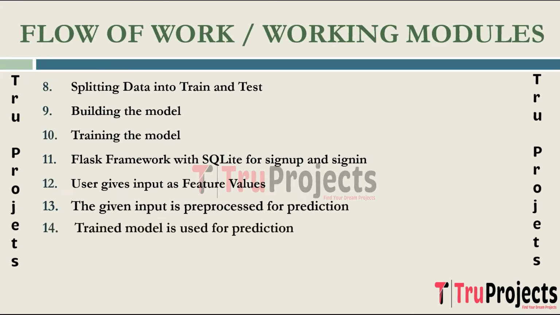Trained model is used for prediction. The pre-processed input data is fed into the trained machine learning model. The model predicts whether the input corresponds to a stroke or not based on the patterns it learned during training. Final outcome is displayed through the frontend. The model's prediction is displayed on the frontend of the web application, providing users with the outcome of the stroke prediction based on the input features. This includes indicating the likelihood of a stroke or a binary classification, which means there is stroke or no stroke.